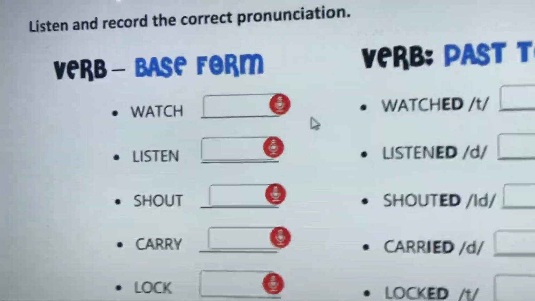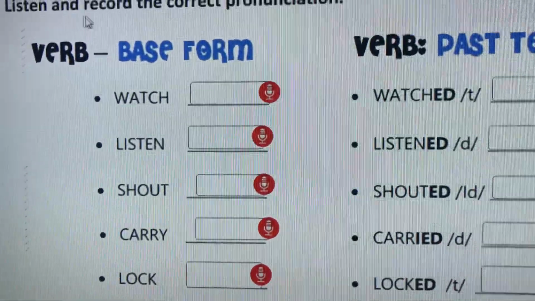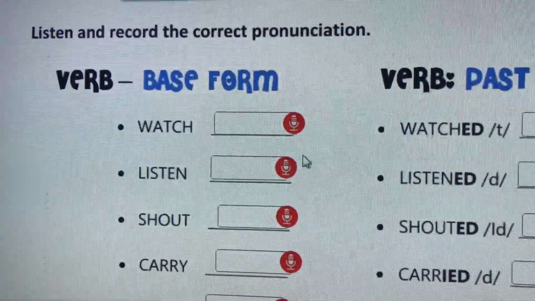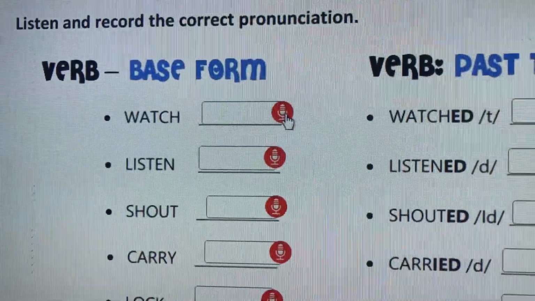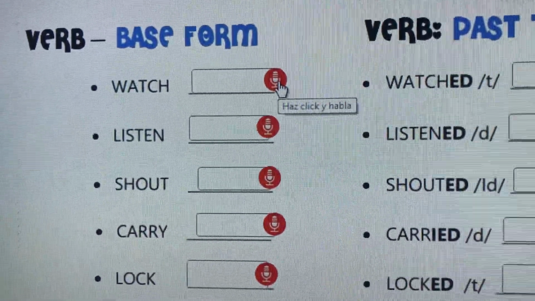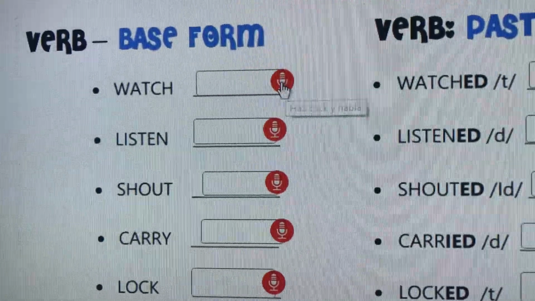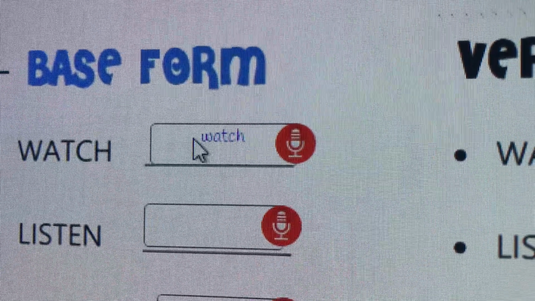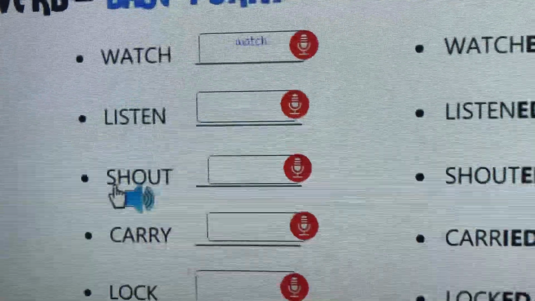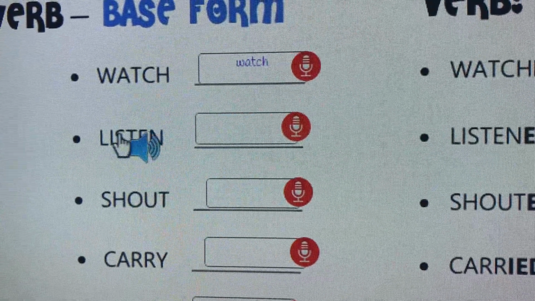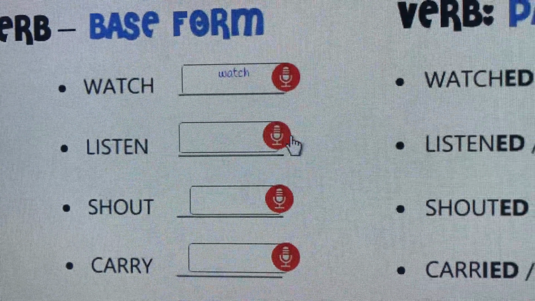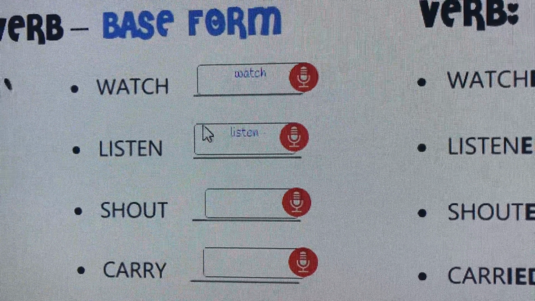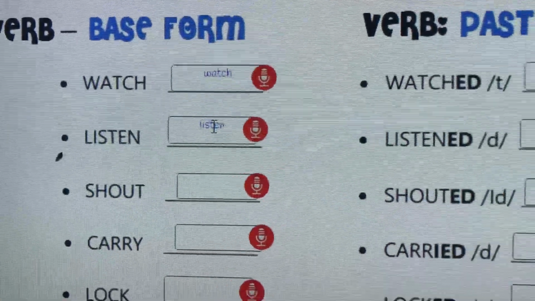All right? You gotta listen here, the word, watch, right? It's watch. Now, then you have to click on this red button and say the word with your own voice, okay? You click here and you say, watch. You see? There, it puts the word when you said it. Now let's do with this one over here. You listen to it, and then you click now. Listen. There you go. You see it with your own words, and you have to do it.